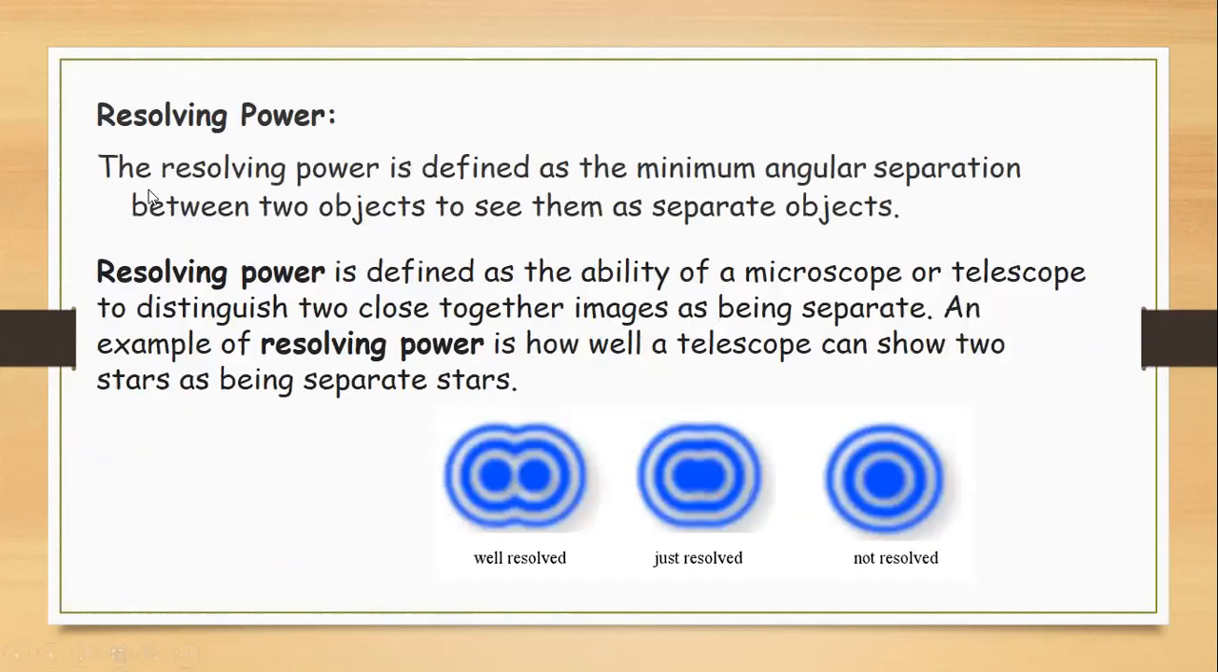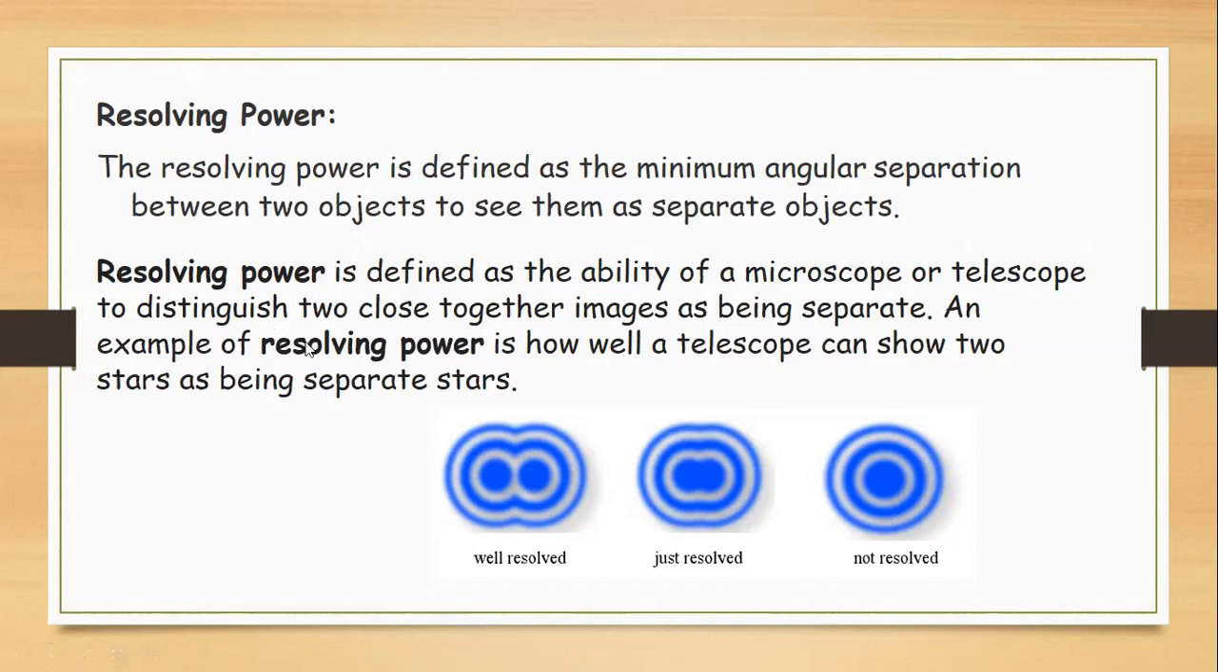Now, what is the resolving power? Resolving power is defined as the minimum angular separation between two objects to see them as separate objects. A clearer definition is the ability of a microscope or telescope to distinguish between two nearby objects as being separated. Actually, we are looking at objects that are very close to each other. If it is magnified, they might overlap, and I cannot see distinct images of the two objects. So resolving power is more important.